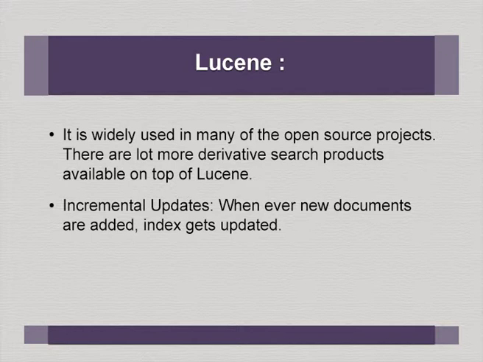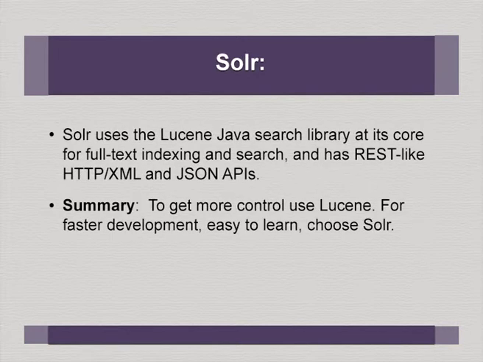Incremental updates, whenever new documents are added, the index gets updated. This is one of the greatest advantages of Lucene. So, Solr uses the Lucene search library at its core for full text indexing and search, and also has REST-like HTTP, XML and JSON APIs. In summary, to get more control, use Lucene. For faster development, easy to learn, choose Solr. Okay. But again, if you are using Solr means you are using Lucene also. So, with that we conclude our Lucene search facilities.